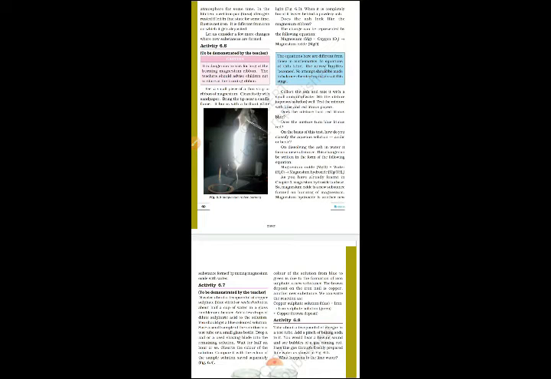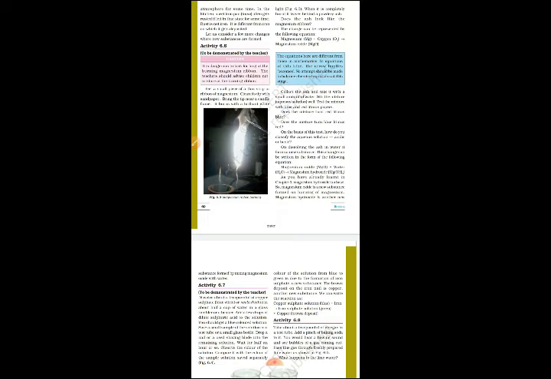On dissolving the ash in water, it forms a new substance. This change can be written in the form of the following equation: magnesium oxide plus water will give magnesium hydroxide. Okay children, in chapter number 5 we have also learned magnesium hydroxide is a base. So it will turn red litmus to blue. Blue litmus paper, it will not affect.